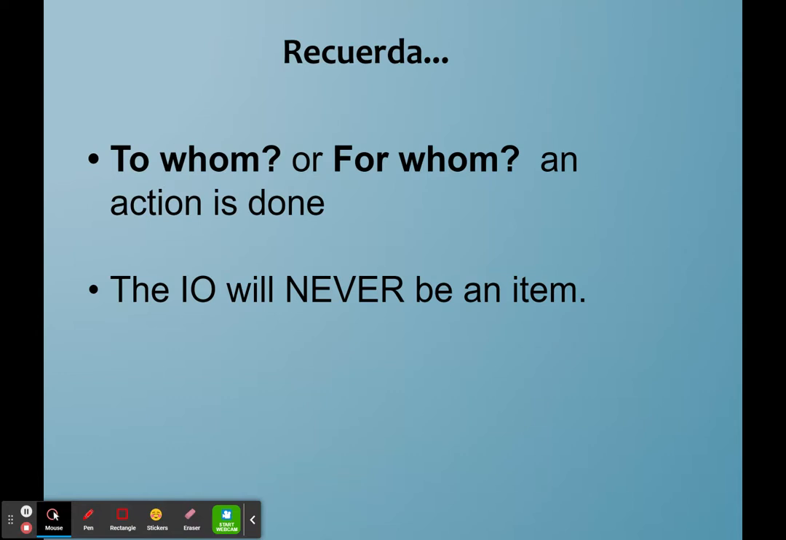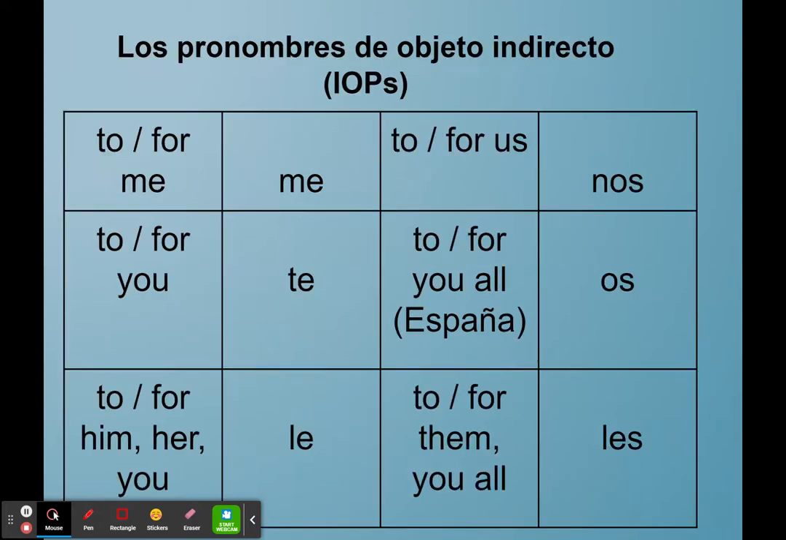Once again, it's very important to remember that the indirect object is to whom or for whom an action is done, and it will never, ever be an item. It will not be a thing. It will not be an object. It will never be an item. Keep that in mind. Very important to remember.